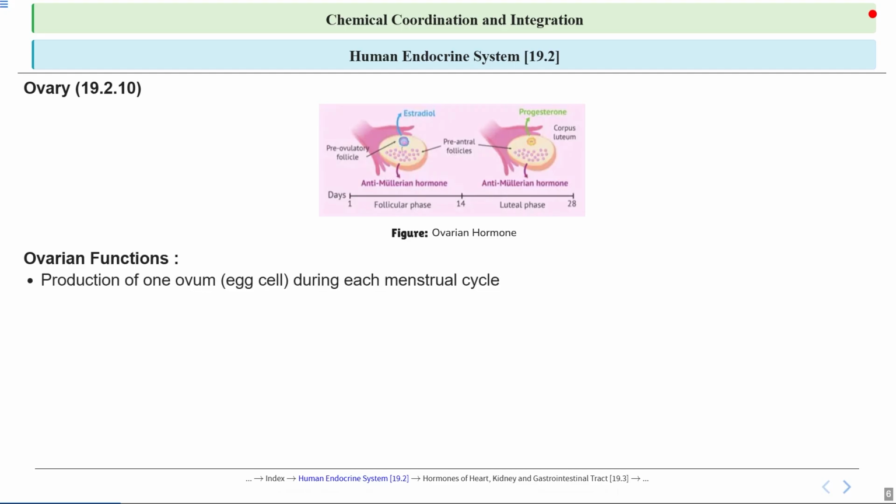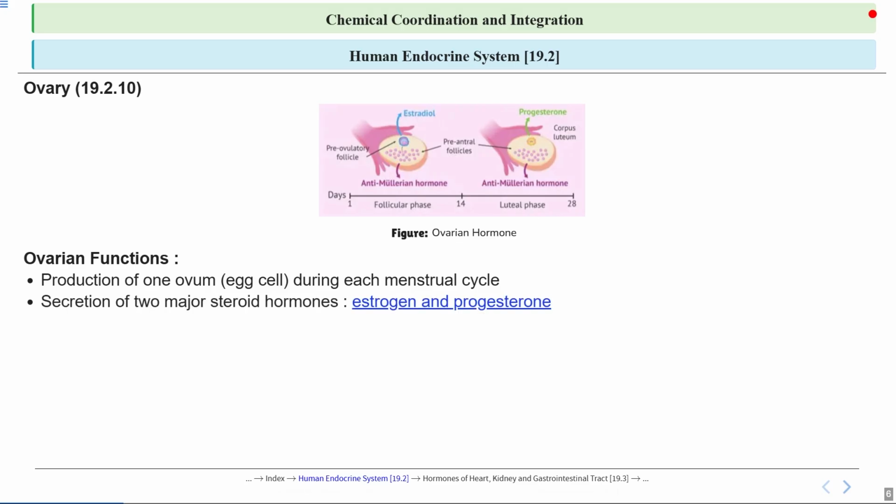During each menstrual cycle, a woman's ovaries release one mature egg cell, called the ovum, through a process called ovulation. This happens when a follicle in the ovary ruptures and releases the egg into the fallopian tube, where it may be fertilized by a sperm cell. A single ovum is produced once per cycle, which typically lasts about 28 days, and it is very important for the possibility of pregnancy.